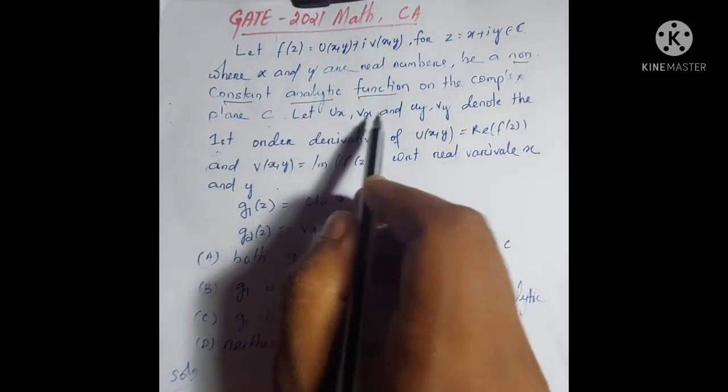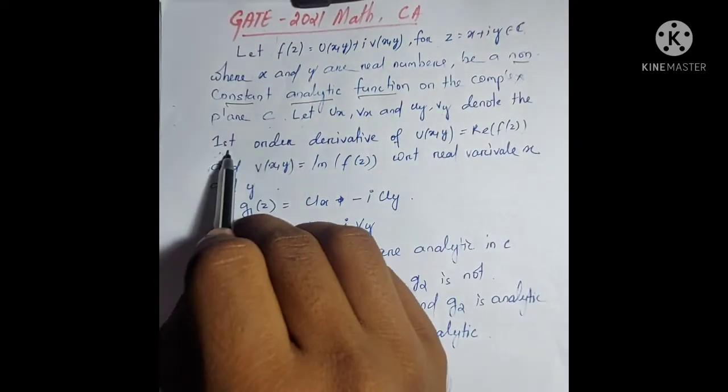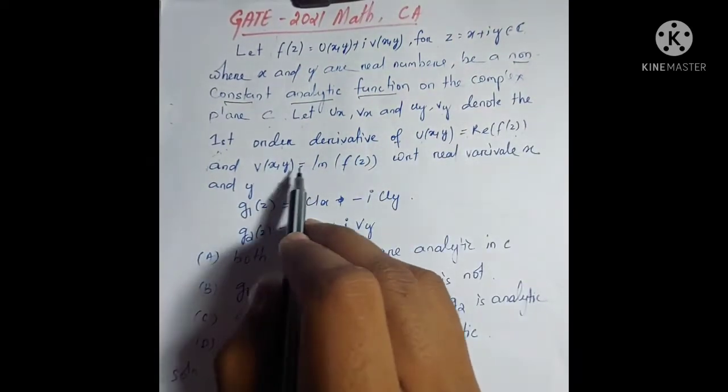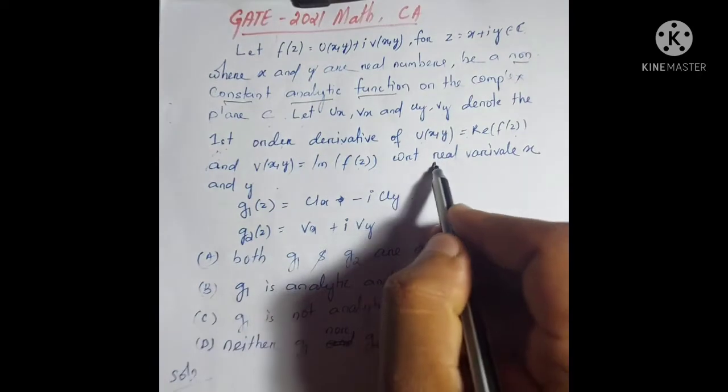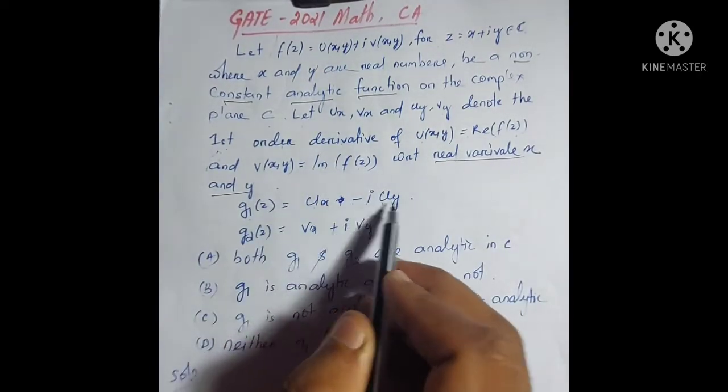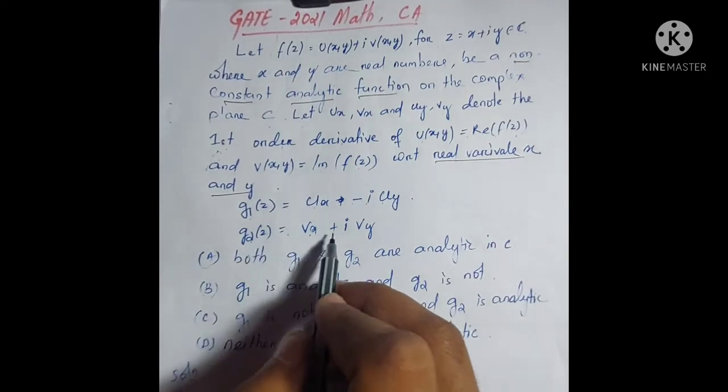Let u_x, v_x and u_y, v_y denote the first order derivatives of u(x,y) = real f(z) and v(x,y) = imaginary f(z) with respect to the real variables x and y. Then g1(z) = u_x - i u_y and g2(z) = v_x + i v_y.